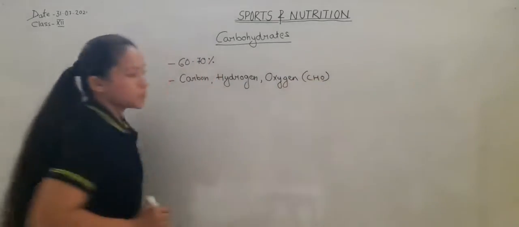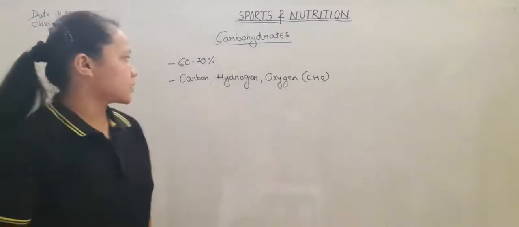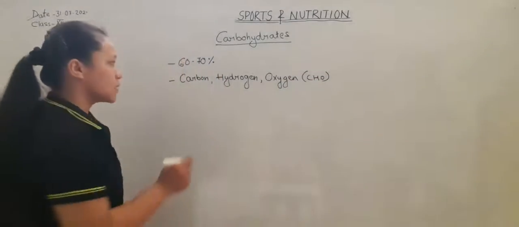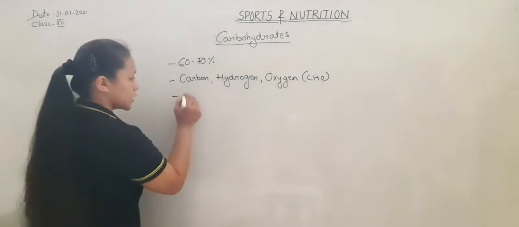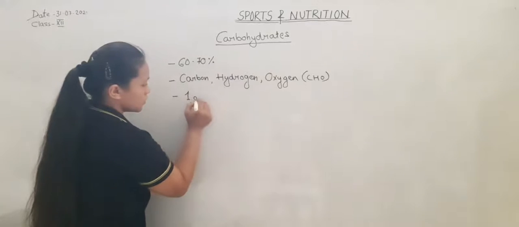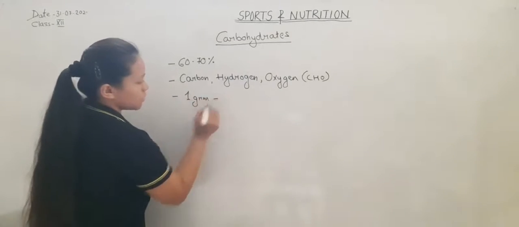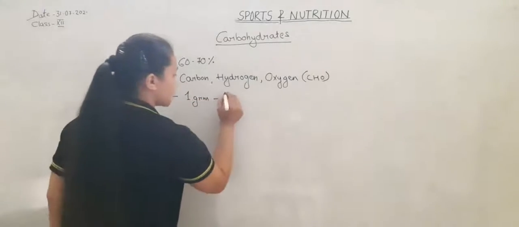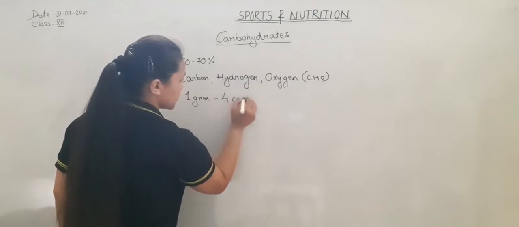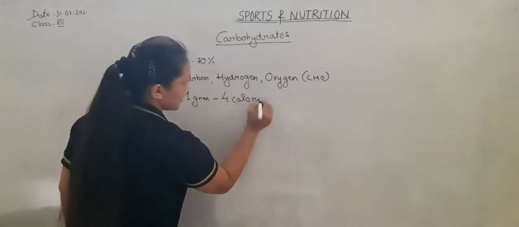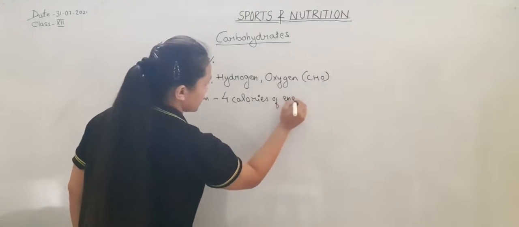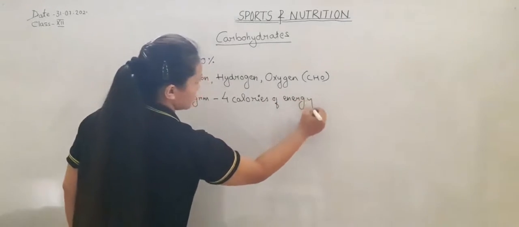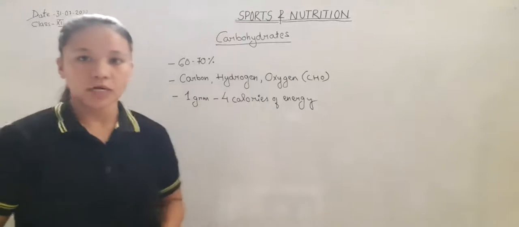CHO. Carbohydrate contains carbon, hydrogen and oxygen. 1 gram of carbohydrate on burning gives 4 calories of energy. This is about the carbohydrate.